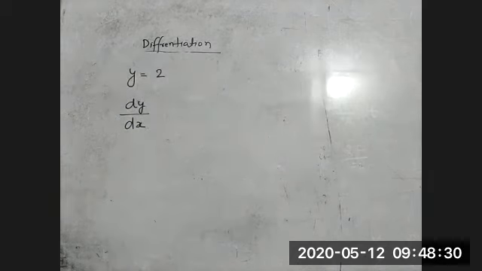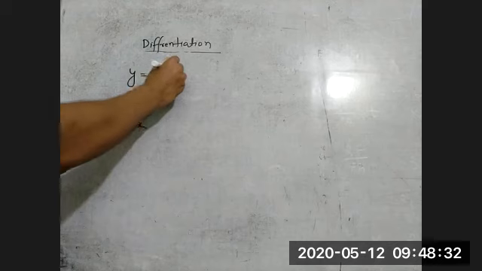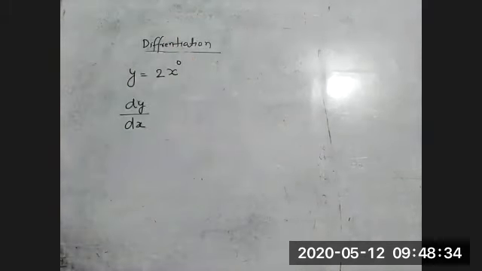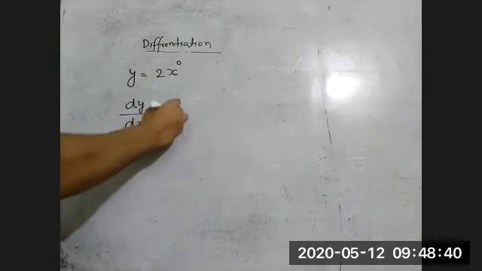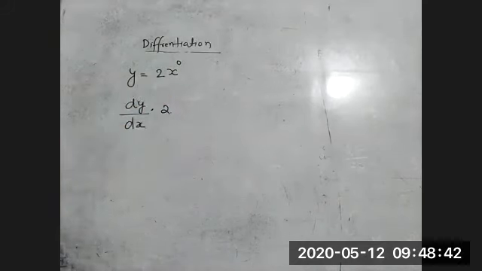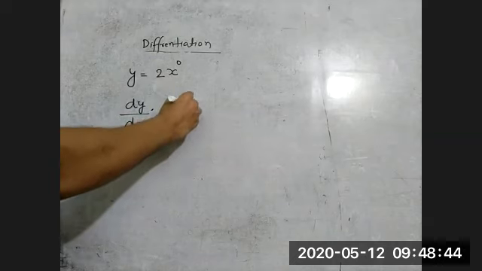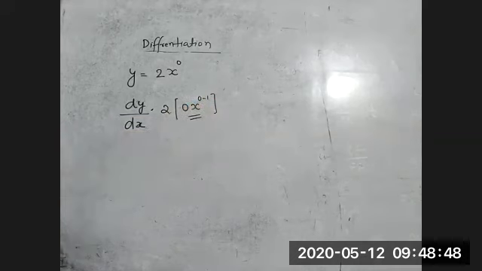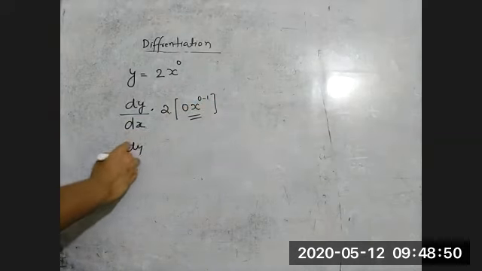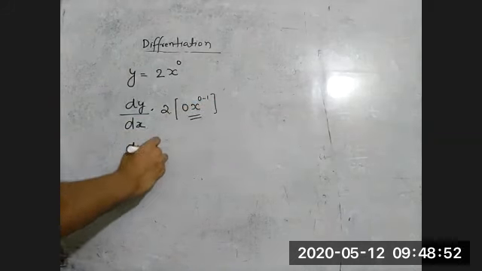So when you convert into the standard form, you can write x to the power 0. So now 2 as it is, n is equal to what? 0. So can we write 0 into x to the power 0 minus 1? Of course, this is 0. So dy by dx is 0.